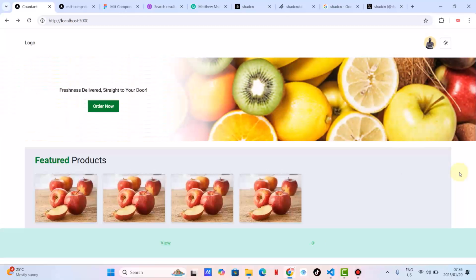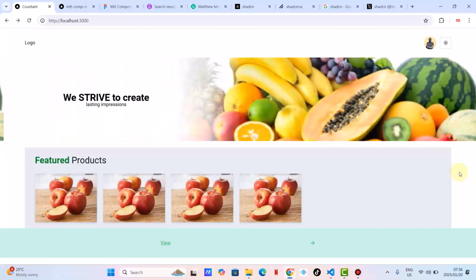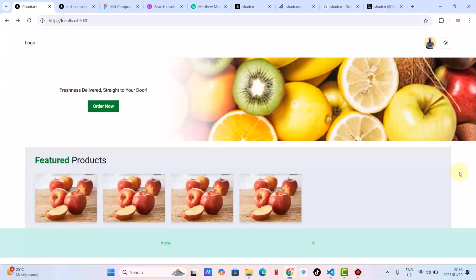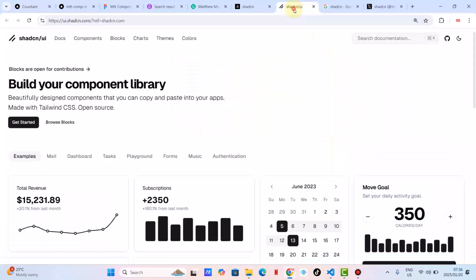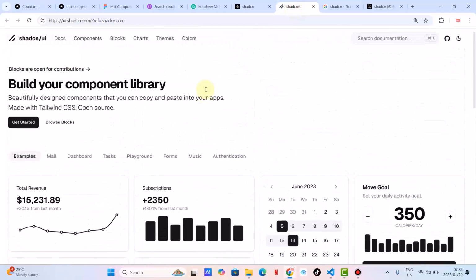Do you know ShadCN? Your answer is obviously yes, and unfortunately you don't know ShadCN. I think you know ShadCN UI as a component library, not ShadCN as a person.